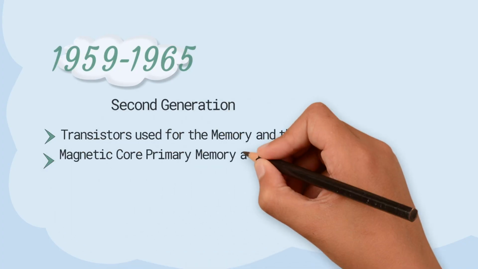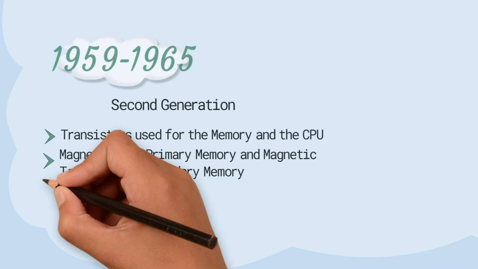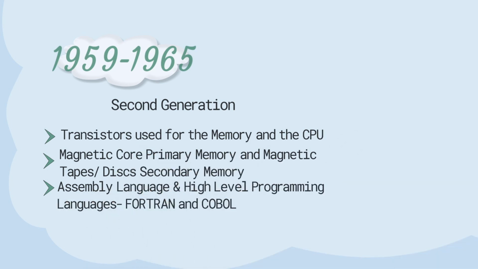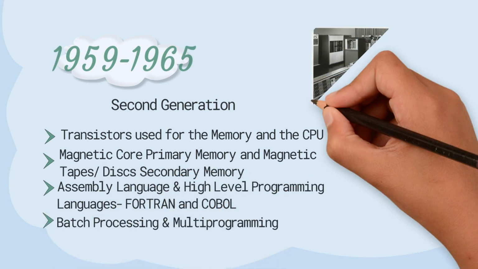Magnetic core was used as primary memory, and magnetic tapes and disks were used as secondary memory devices. Assembly language and high-level programming languages like Fortran and COBOL were used, with batch processing and multi-programming operating systems.